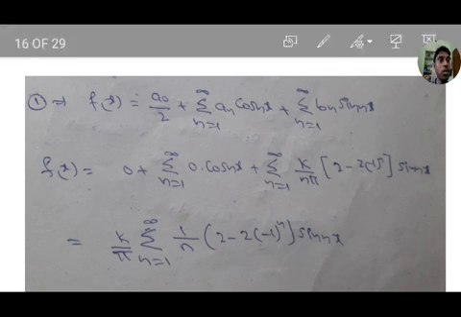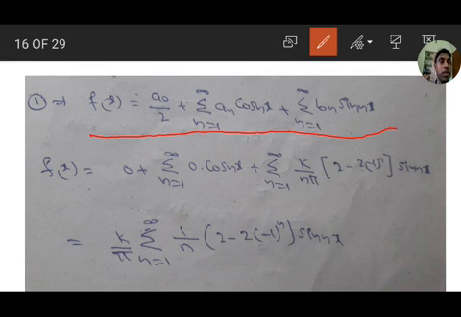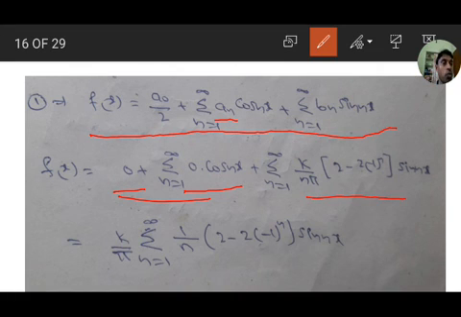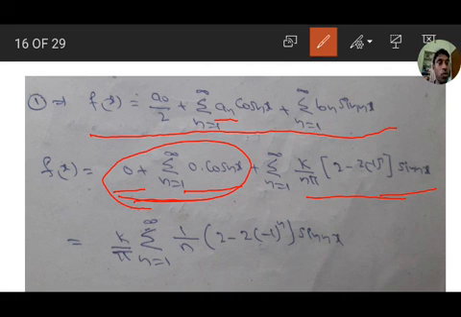We get f of x equal to a naught by 2 plus sigma n equal to 1 to infinity an into cos nx plus sigma n equal to 1 to infinity bn into sin nx. So f of x equals, a naught value is 0 and an value is 0, 0 plus sigma n equal to 1 to infinity 0 into cos nx plus sigma n equal to 1 to infinity k by n pi, 2 minus 2 into minus 1 whole to the power of n sin nx. Therefore, these first two terms are 0. K by pi outside, sigma n equal to 1 to infinity 1 by n, 2 minus 2 into minus 1 whole to the power of n sin nx.